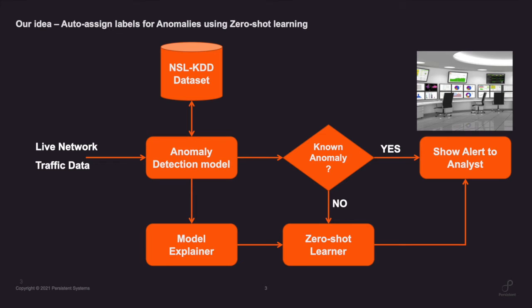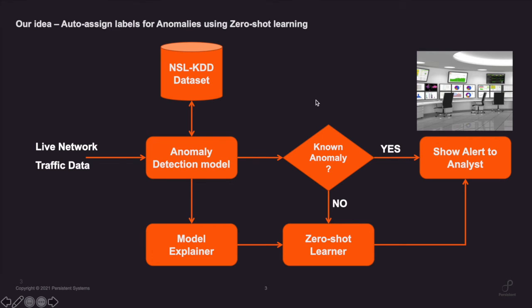Our idea basically is we want to look at an anomaly detection system, but enhance it using zero-shot learning. We have anomaly detection that can say, okay, this is anomalous, and this is normal. But we want to take it a step further, where we want to auto-assign labels using zero-shot learning, so that when we show the cybersecurity analyst the alerts, we don't just show it as a black and white alert or not alert, or anomaly or not anomaly. We also want to provide some supporting evidence and some intuition from explainable AI, such that the cybersecurity analyst can take an informed decision of what playbook to use to handle that particular attack.